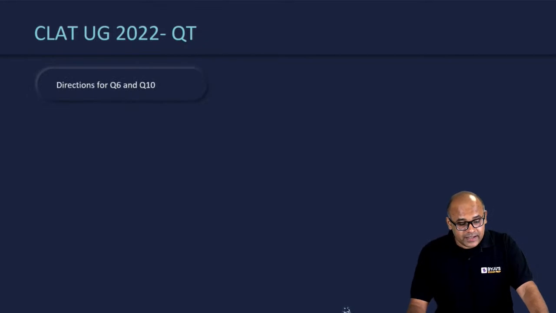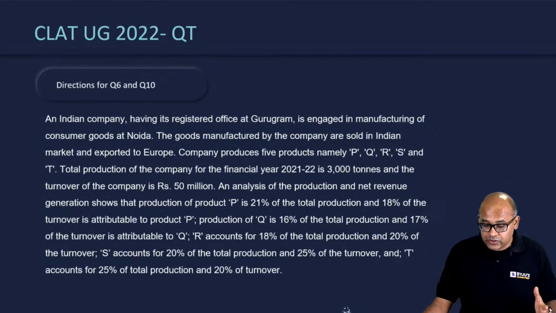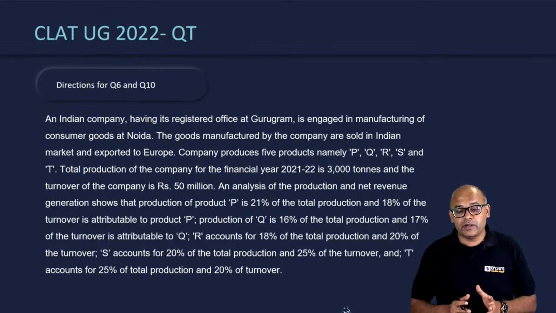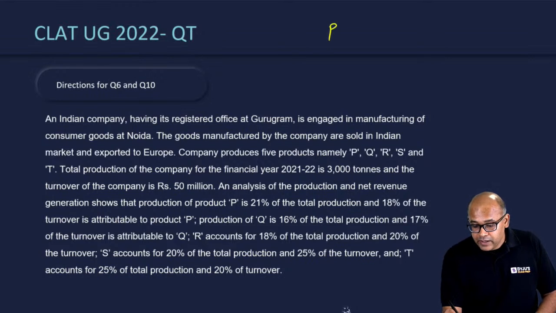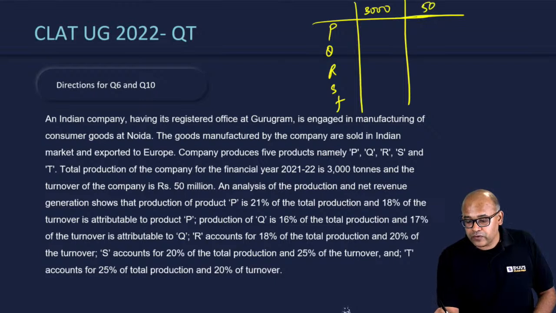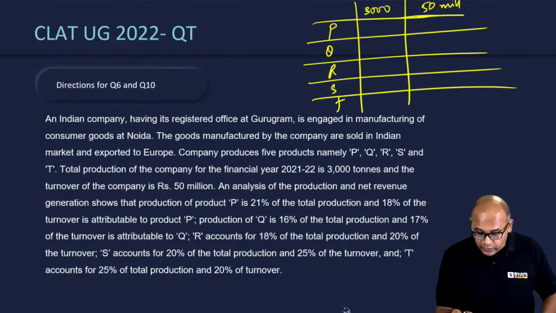Next set is this. We have a set where we're talking about a company with productions P, Q, R, S and T. They gave two pieces of information: the total volume produced is 3000 and the total value is 50 million. Then they gave each item's percentage.